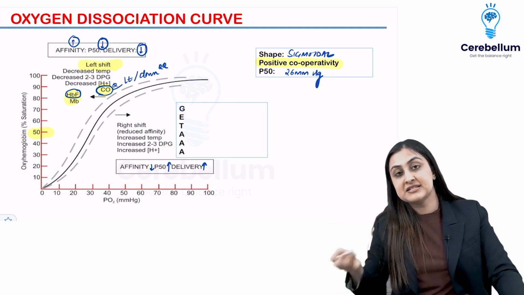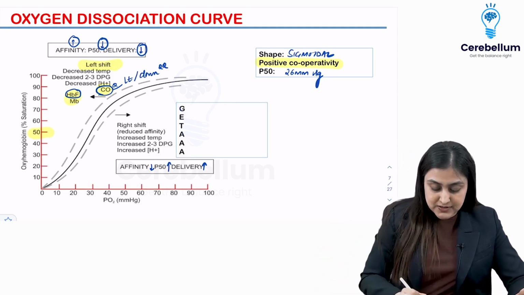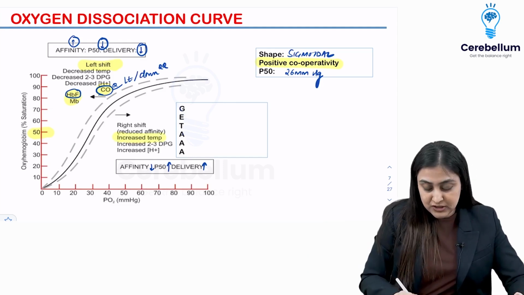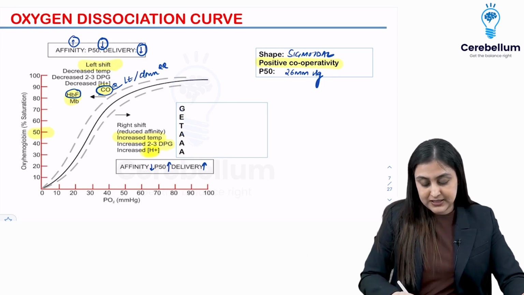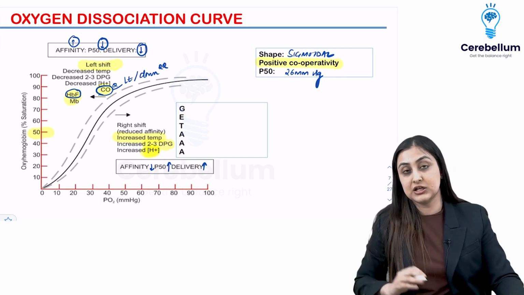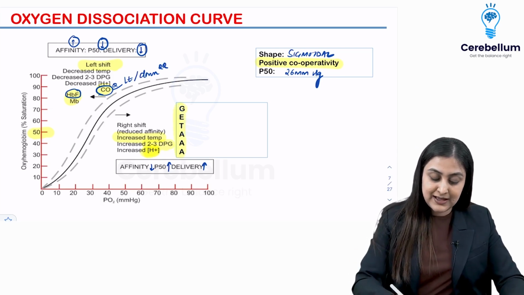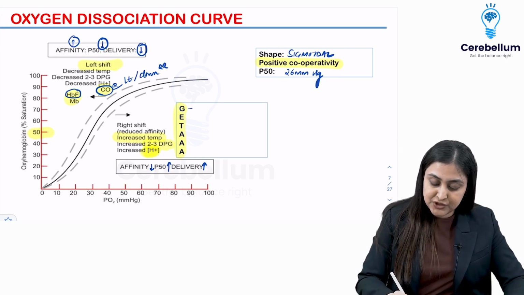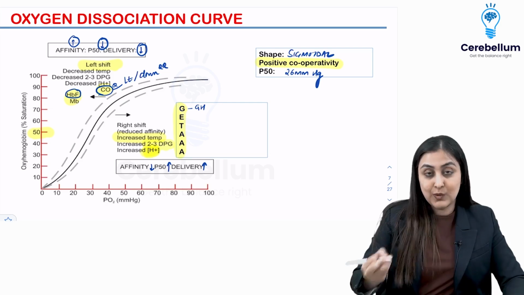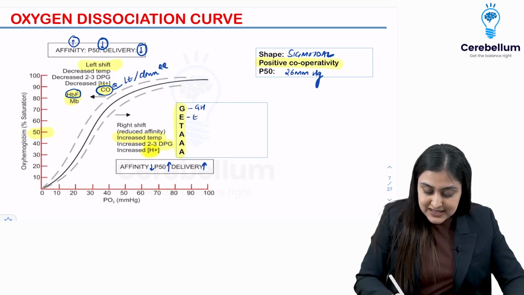Right shift. When are you going to have increased delivery? When everything increases. So high temperature, high 2,3 DPG and high H plus. Remember, it is high H plus. So all of these are going to cause increased delivery. You also want to remember GITA as other causes of increased delivery or reduced affinity or right shift. One is growth hormone. Second is exercise.